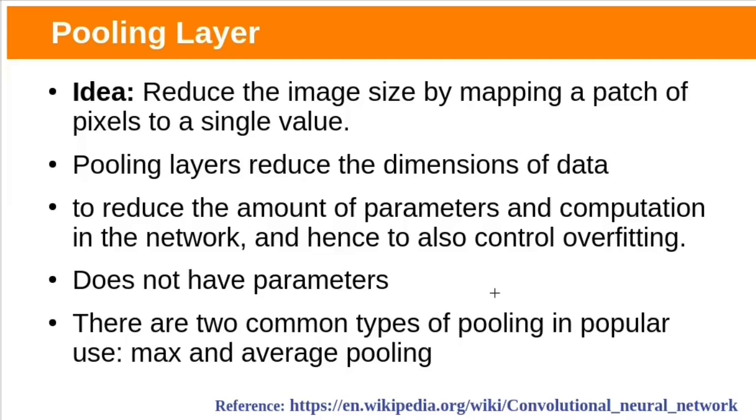The next layer in CNN is the pooling layer. The main idea of the pooling layer is that it reduces the image size by mapping a patch of pixels to a single value. Pooling layers reduce the dimensions of the image data. The pooling layer reduces the amount of parameters and computation in the network, so it also controls overfitting. Pooling layers do not have any parameters. There are different types of pooling operations: max pooling and average pooling.